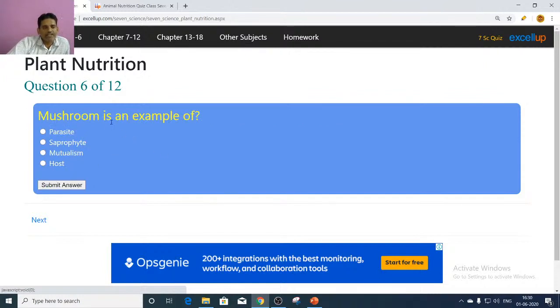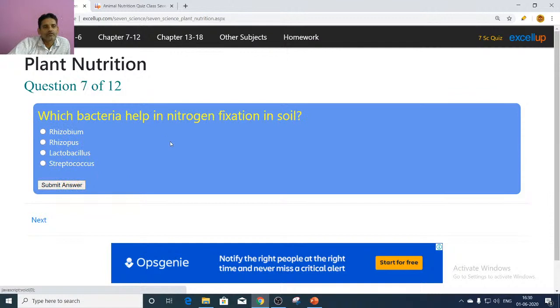Next, mushroom is an example of saprophyte. Which bacteria helps in nitrogen fixation in soil? So we discussed in the symbiotic nutrition, rhizobium bacteria.